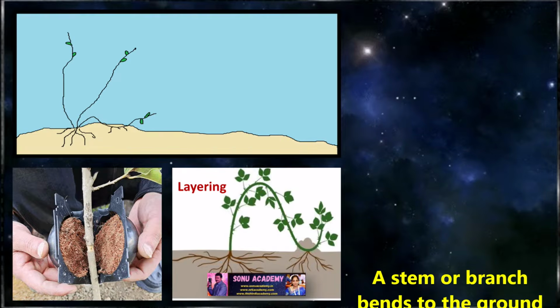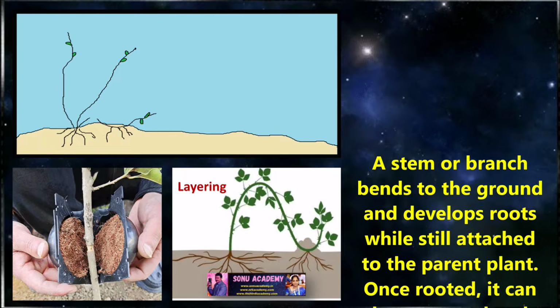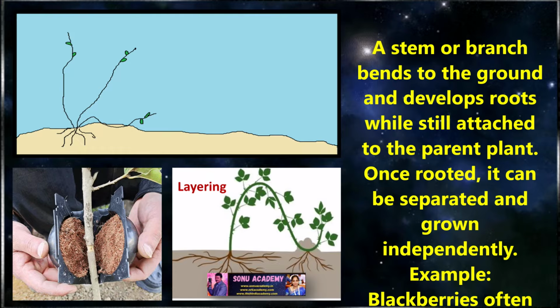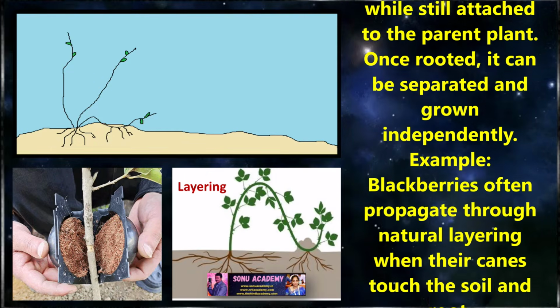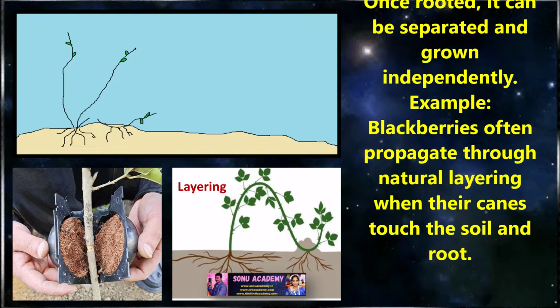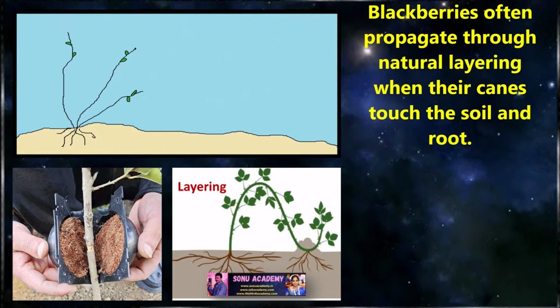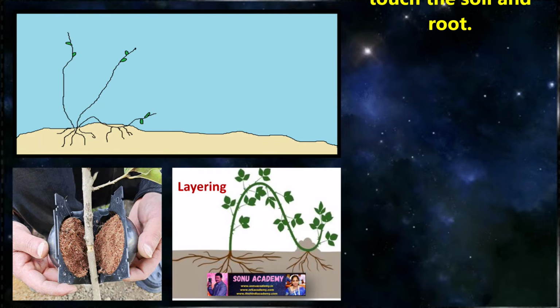Children, now let us discuss the natural methods of vegetative propagation. One is layering. Layering is a process where the stem or a branch bends to the ground and develops roots while still attached to the parent plant. Once rooted, it can be separated and grown independently. Example, blackberries are often propagated through natural layering, where their canes touch the soil and root.